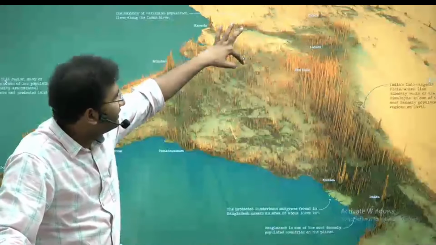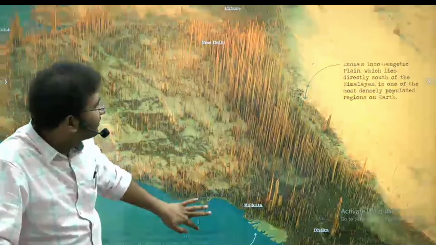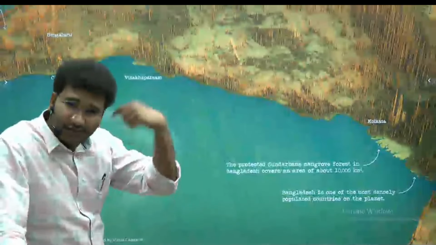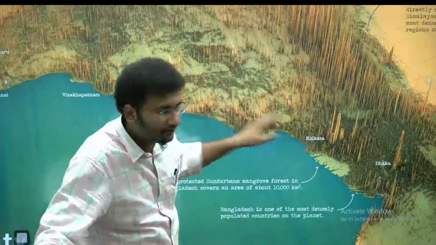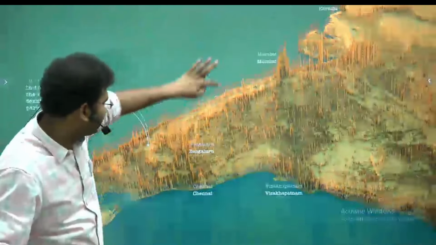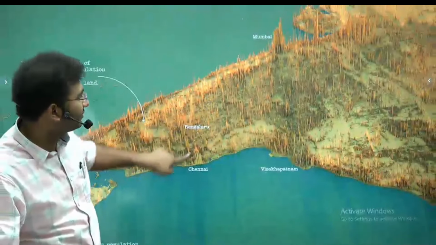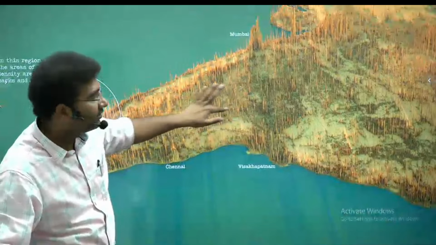Yes, he says Indus Valley civilization is near the Indus. Look at this Ganga river, highest density of population. Again, historically think, look at this Kolkata, so much population. Come to Madras, Chennai, high population, Bangalore, high population, Mumbai, and see here, this is Hyderabad. Okay,